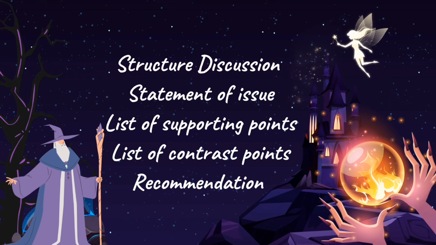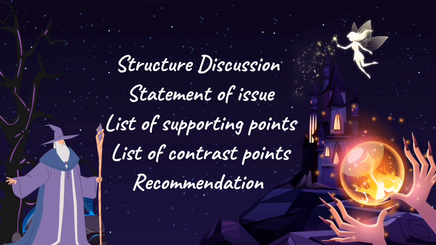In the next paragraph, the writer provides several things that support the issue being discussed or presented, a pro-argument. List of contrast points. In contrast to the previous paragraph, this contains things that oppose the issue. And recommendation. In the last paragraph, the writer provides a recommendation related to the issue being discussed to the reader.